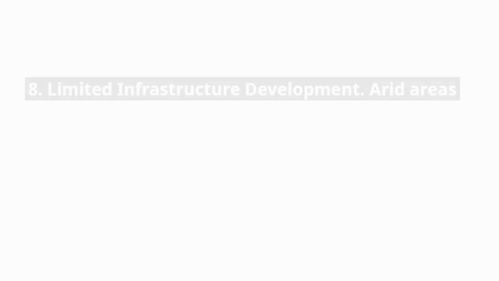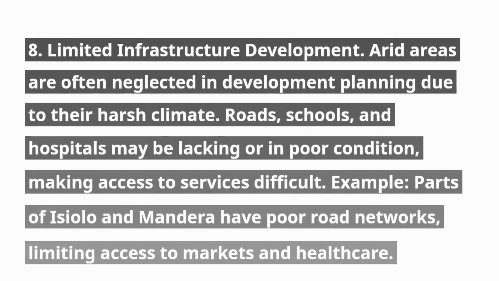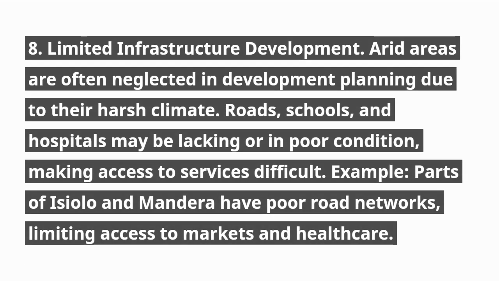8. Limited infrastructure development. Arid areas are often neglected in development planning due to their harsh climate. Roads, schools, and hospitals may be lacking or in poor condition, making access to services difficult. Example, parts of Isiolo and Mandera have poor road networks, limiting access to markets and healthcare.